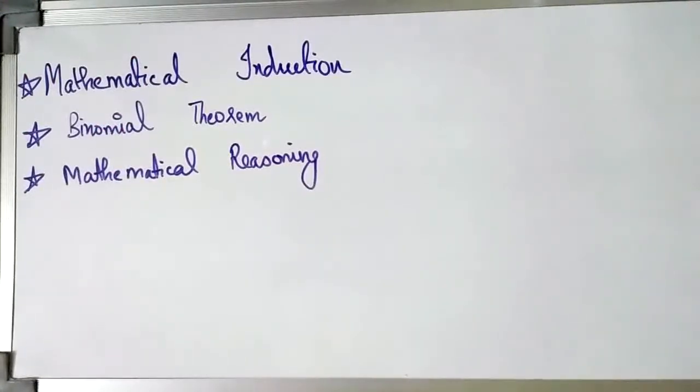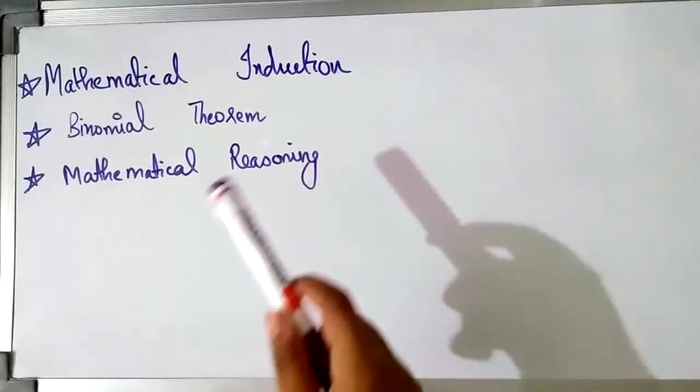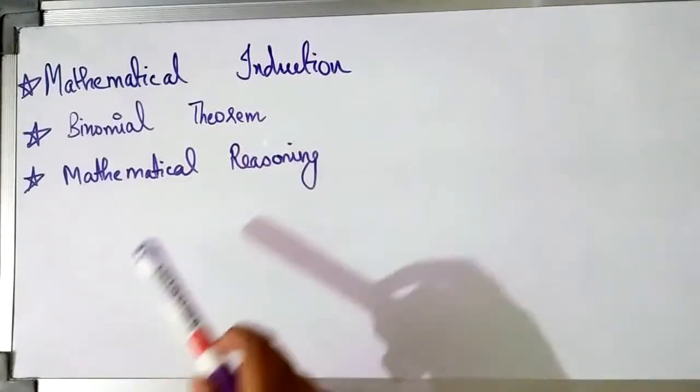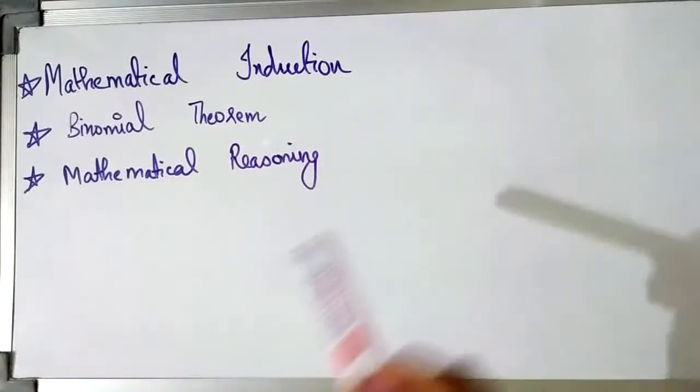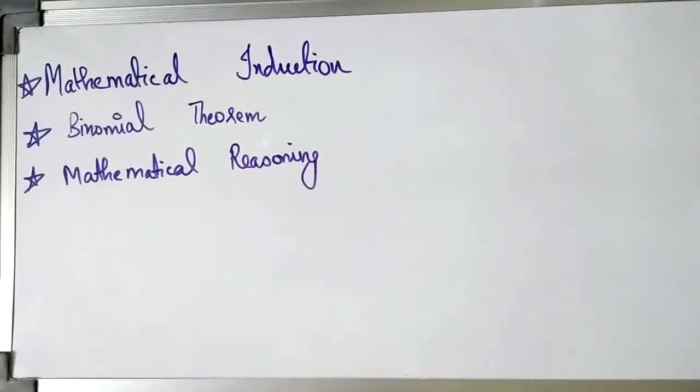Right, so those were the chapters, and I hope you have noted all the topics of the following chapters that are deleted. Apart from those chapters, these three chapters I had not mentioned, because mathematical induction, binomial theorem, and mathematical reasoning, all these three chapters are completely deleted. So it's not that a few topics are deleted, the whole chapter is deleted, for these three chapters.